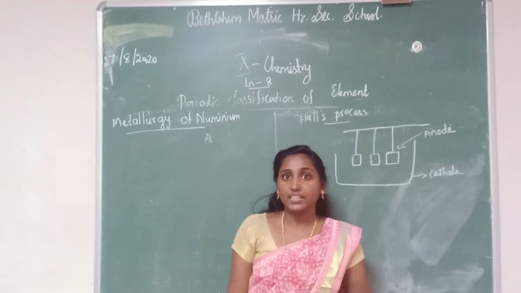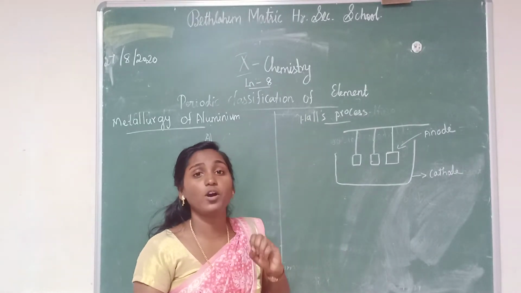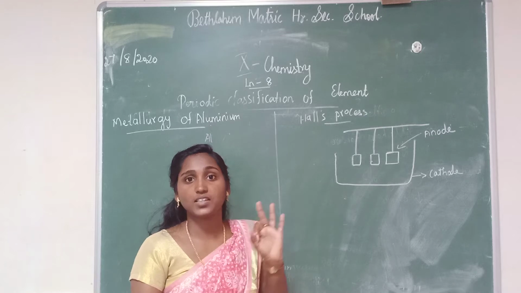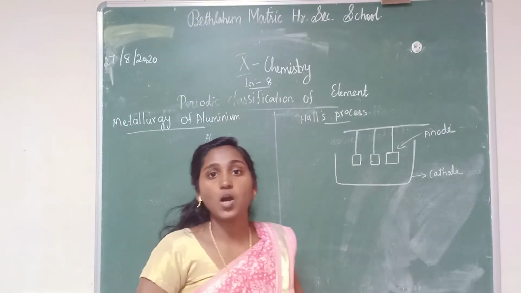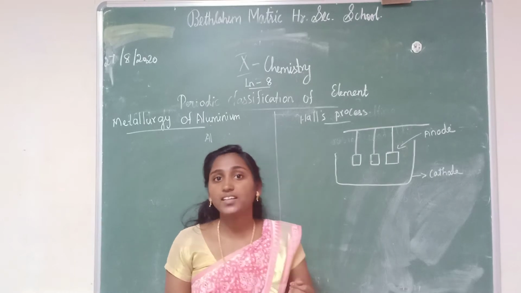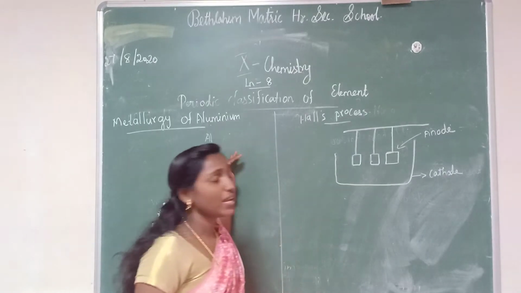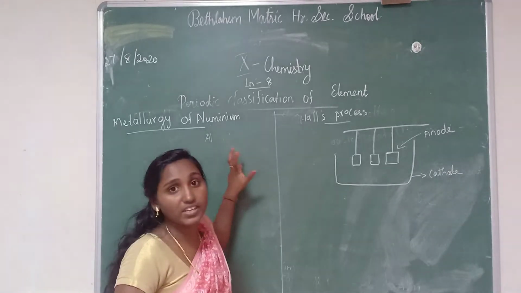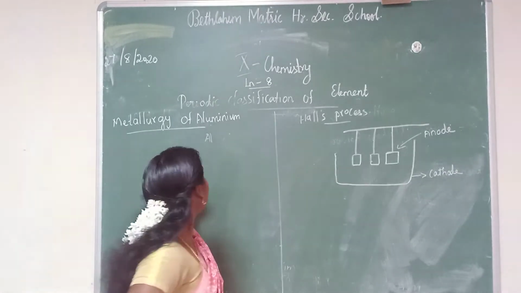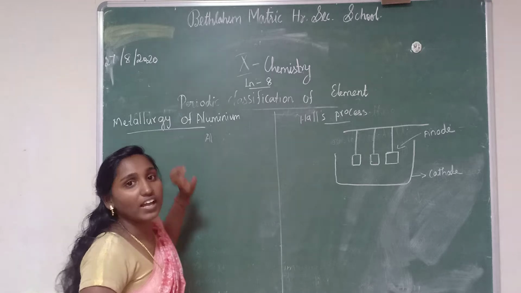In this lesson, we are going to study three metals: aluminium, iron and copper. Here, aluminium is one of the important questions, so listen carefully. What is the color of aluminium?